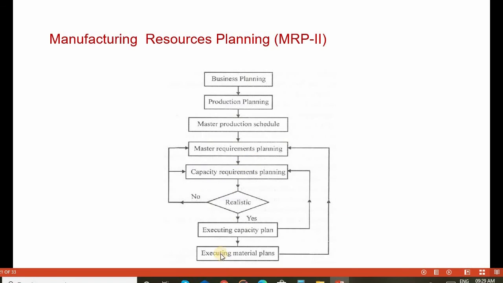All the planning has to be realistic. If it is realistic, then it goes for executing the capacity plan and executing the material plans. Suppose the master requirement planning and capacity requirement planning are not realistic, then again it goes to material requirement planning, modifies the material requirements planning, and repeats the process.